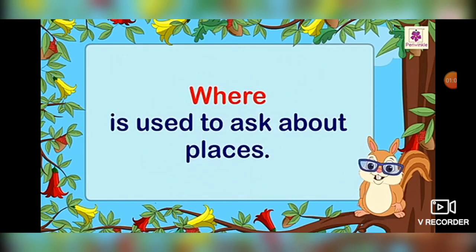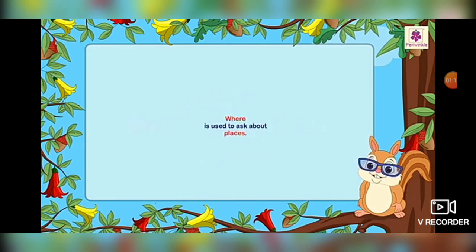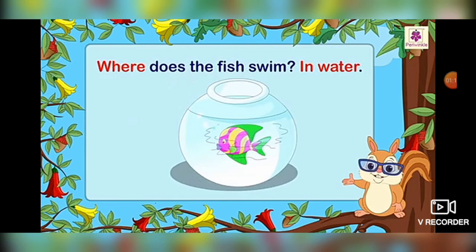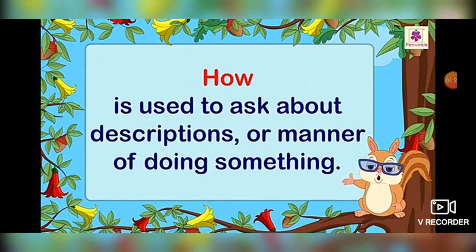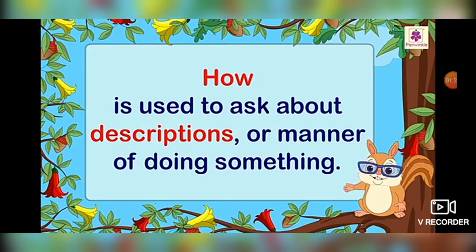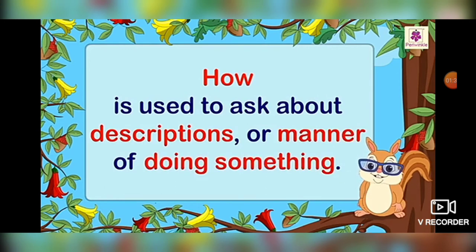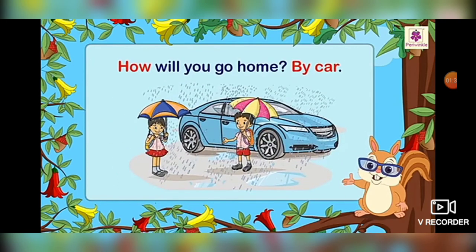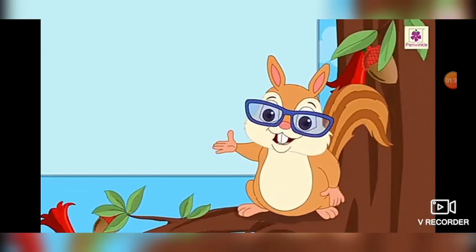Where is used to ask about places. When we talk about places then we use where. Example, where does the fish swim? Fish कहाँ swim कर रही है? कहाँ means place, water में. And how is used to ask about descriptions or manner of doing something. How means कैसे. Example, how will you go home? How means कैसे. Here this is the question mark.